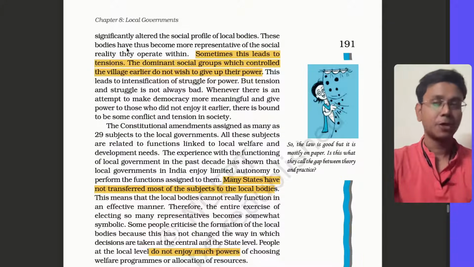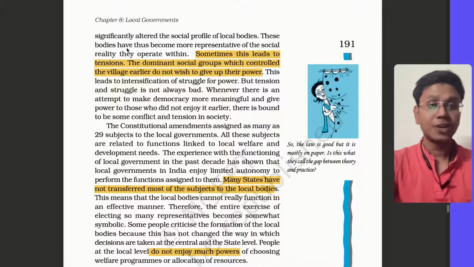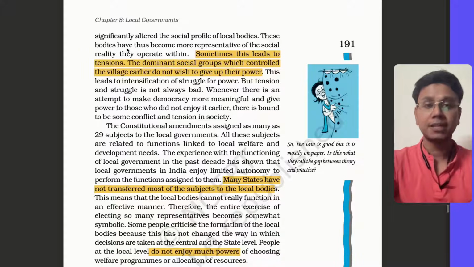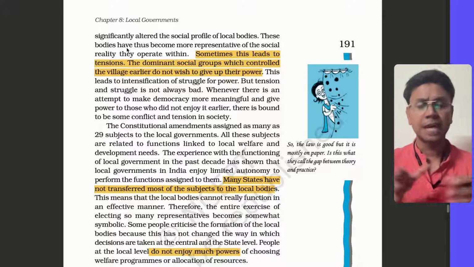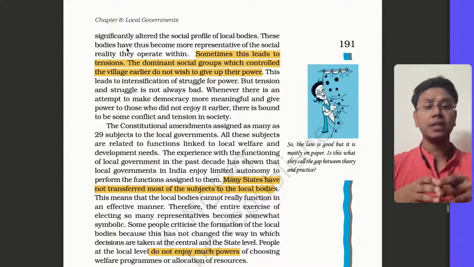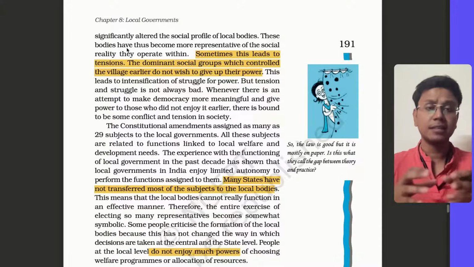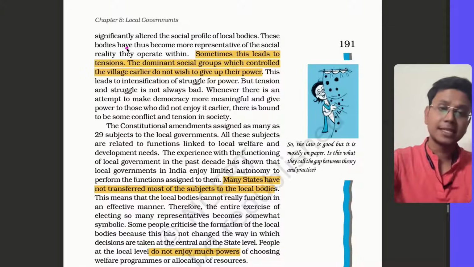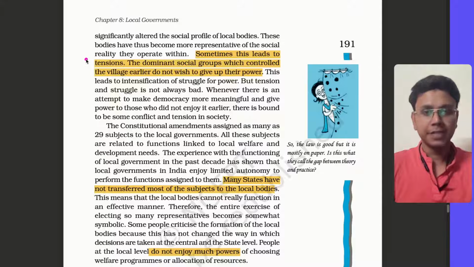But it is also changing, because there is the Prevention of Atrocities Act. If you are undermining a person based on his caste and discriminating against him, especially a Dalit or scheduled tribe person, you can be convicted. So because of these rules there is some type of coordination, but at the rural level, in villages, we still see some social discrimination happening even with elected representatives. Okay, then there is another problem also. I told you two problems already. One is the problem of sarpanch pati, second is the problem of social tension, and third is this problem.